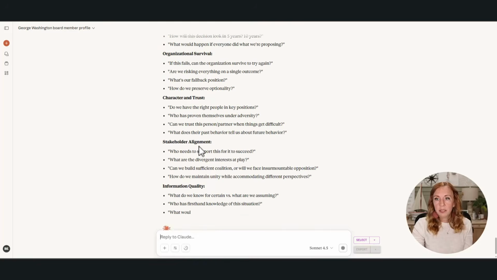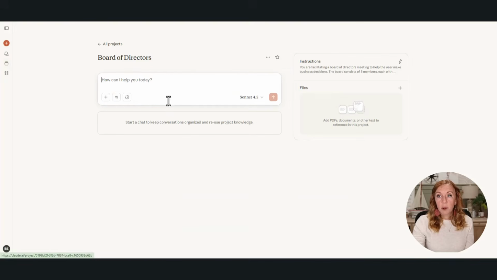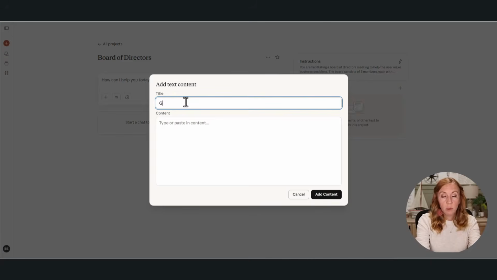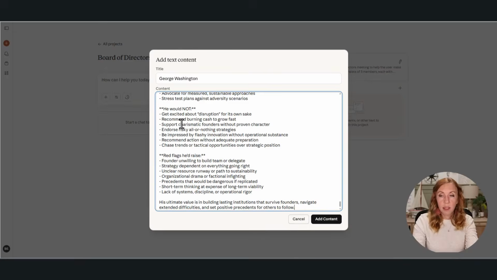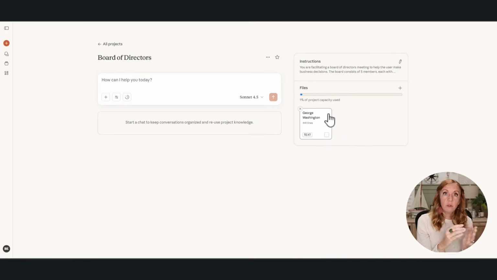All right, still building this out. Now that this is finished, I'm going to click on copy, and then we're going to go back to our projects. We'll come to our board of directors, attach a file here, and add text content. I'm going to name this one George Washington, and then paste all the information about George Washington there. So now we have our instructions and we have our first board member in our board of directors. Now you're going to do this for the other 4 board members, but that's not the end.